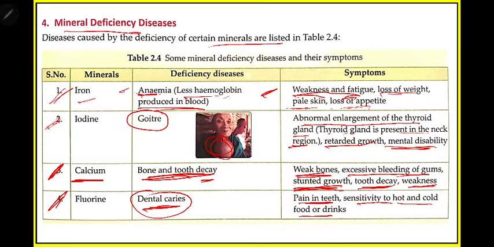Some people you have seen that they have pain in teeth, and whenever they eat or drink any cold drinks or hot tea, what happens? They feel some sensitivity, they have some problem in their teeth. So this is due to the lack of this fluorine mineral. This is known as dental caries. Okay, so the symptoms are pain in teeth and sensitivity to hot and cold food or drinks. So far we have discussed different diseases and their symptoms.